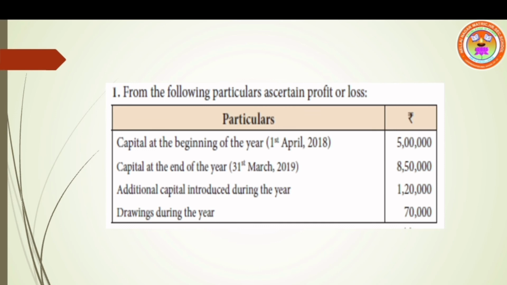In this statement, they have clearly given capital at the beginning and also the date is mentioned. 5 lakhs. Capital at the end of the year, 31st March, that denotes closing capital, 8,50,000. Additional capital introduced during the year 1,20,000. Drawings during the year 70,000. Let me see how to do the answer for this sum.